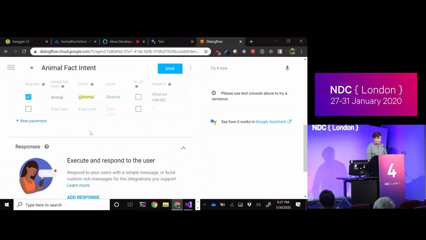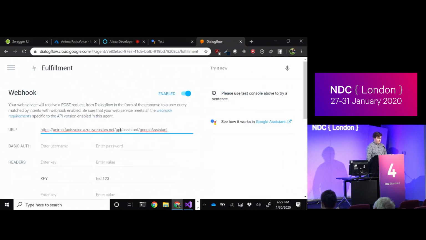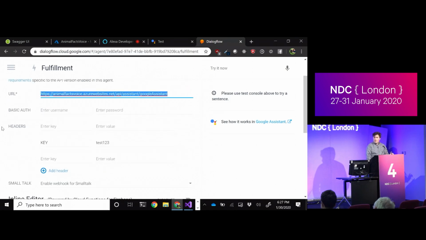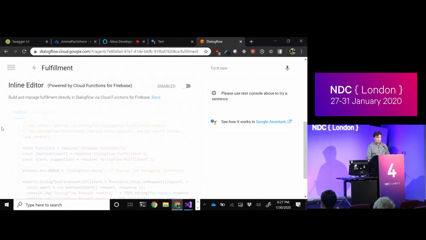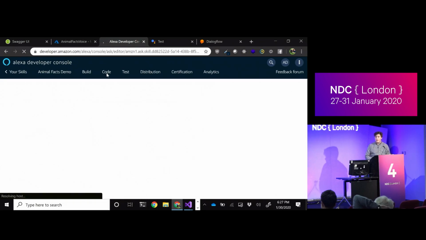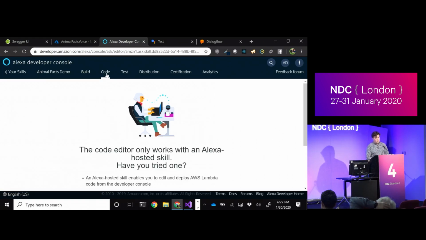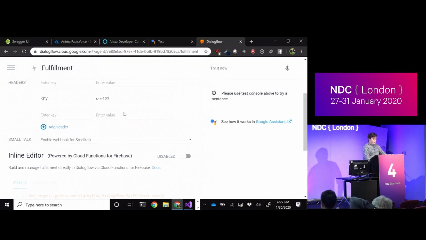On the code side, we have to register the fulfillment, just like we did on the Alexa bit. Come down to the fulfillment side. I put in the same URL here and enabled it. Like I showed quickly in one of those screenshots, we can also use an inline editor to add a Firebase function. Alexa also added something recently like that in this code tab where you can edit Lambda code if that's your preference. Both are only available in Node, but obviously it's not here because I deployed with my endpoint rather than using that, so it's just going to tell me, check back later.